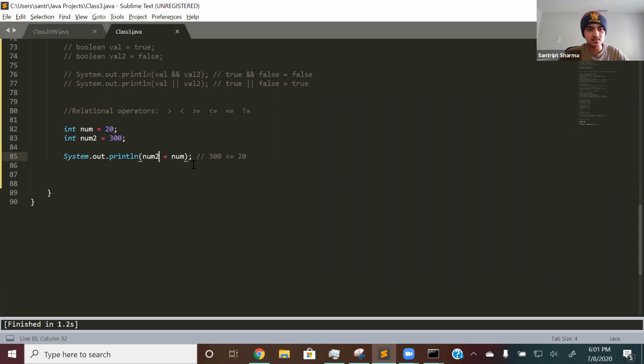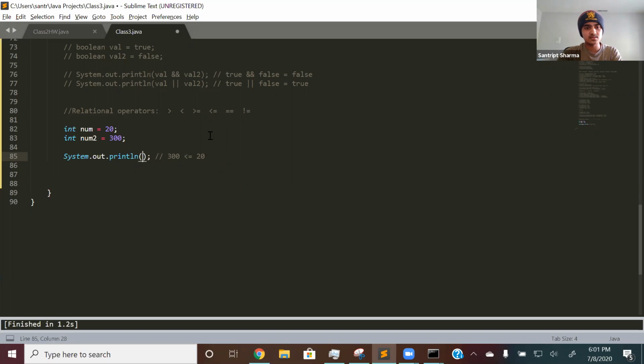Essentially, it reassigned num2 to num, so instead of keeping num2 as 300, it made it num. So it works, but it's not what we want, right? We'll talk about if statements today as well. If you use one equal sign in if statements, it'll print out an error. But in this case, it reassigned inside the print statement. It's wrong either way. We don't want that. We want a Boolean variable, a true or false.